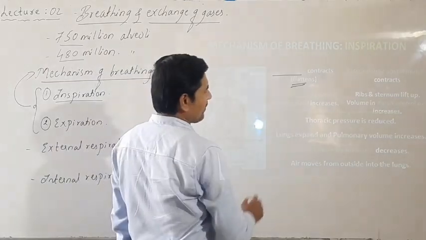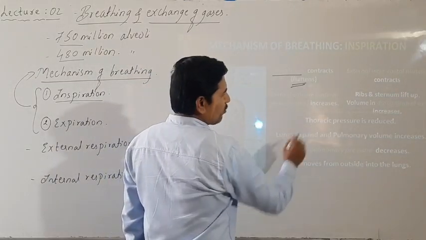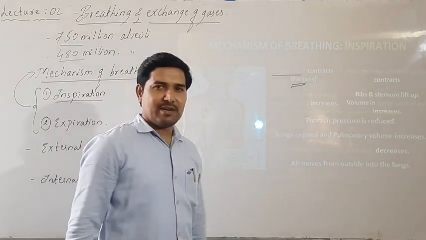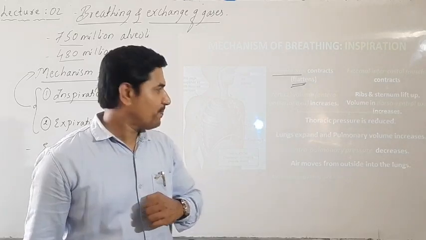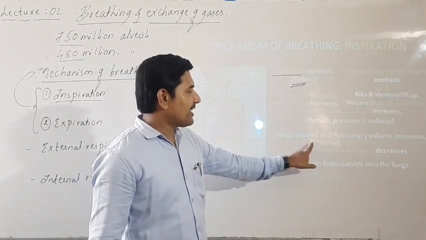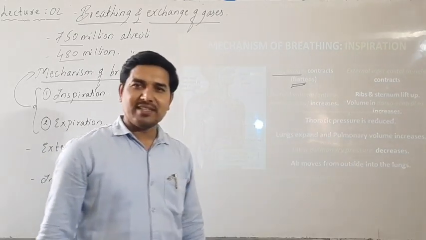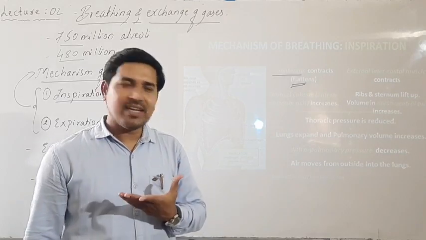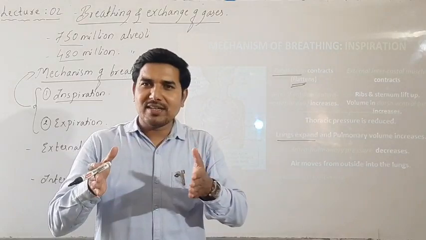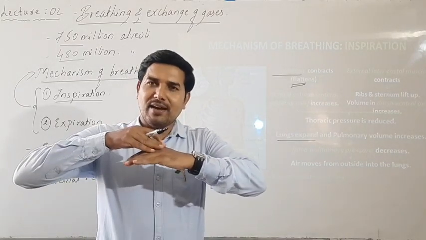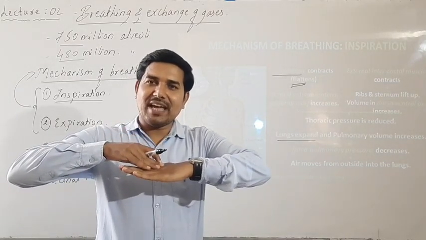Then the thoracic pressure, that means the chest pressure, gets reduced. Then the lungs expand and pulmonary volume increases. Ultimately the lung has to get expanded, so expansion of lungs leads to a pressure that exerts on the diaphragm.